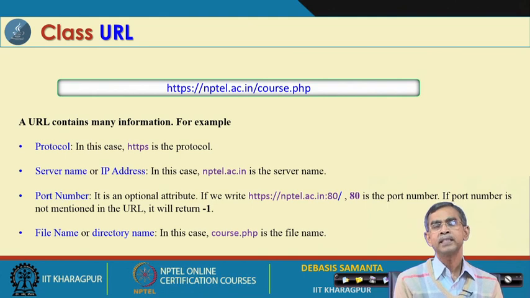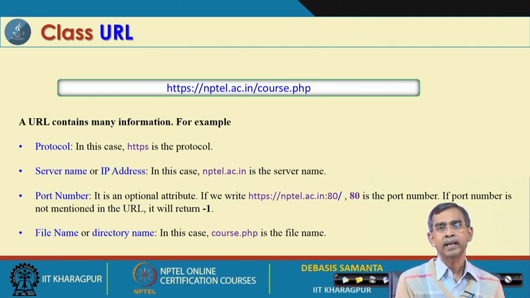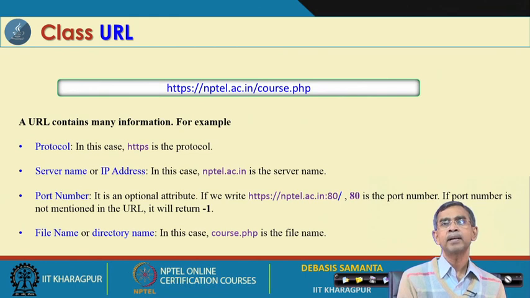So, course.php can be accessed by means of this URL, and another thing is from which machine this file can be accessed. The middle part, nptel.ac.in, indicates in which server this file is located. Once the file and the server are identified, then what type of protocol transmission should be followed to get access to this file on your own machine is also needed.